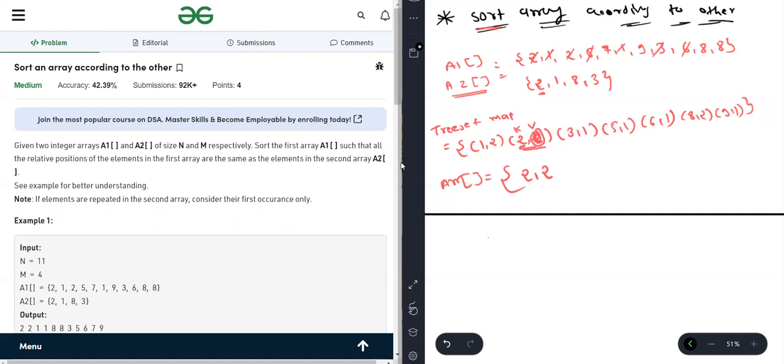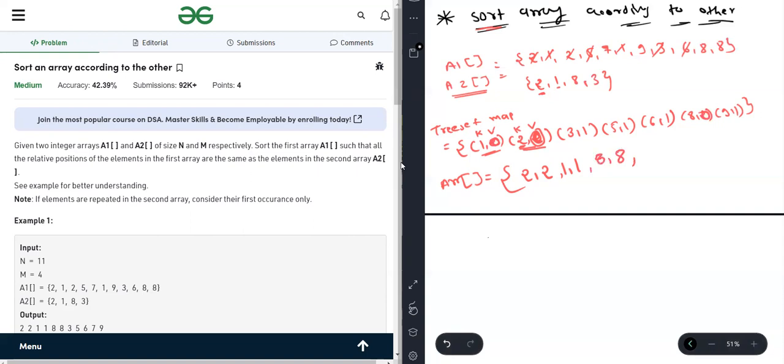So after this, the value will become 0. Now let's check for the 1. What we are checking? We are checking if the map contains 1. So we know that here the map contains 1. So what we are doing? We are just removing, means we are taking the key value, till the value becomes 0. We are adding 1, means the key, in the array, and after each update we are reducing the value till it becomes 0. Like that for 8 also.